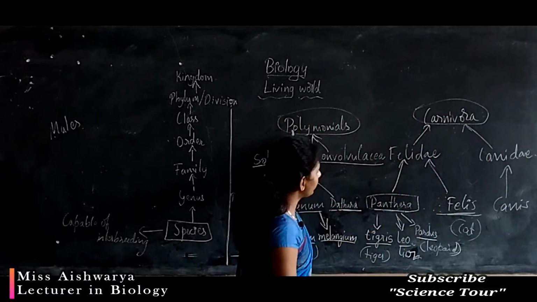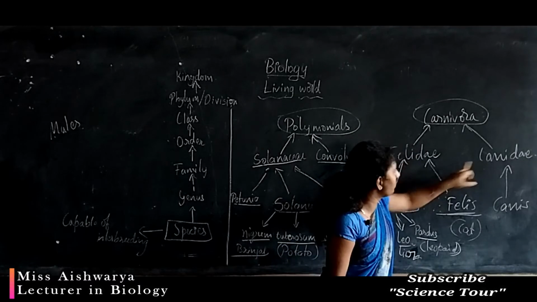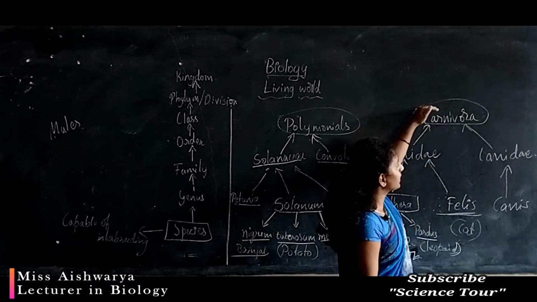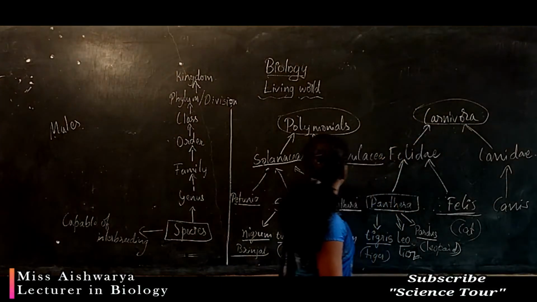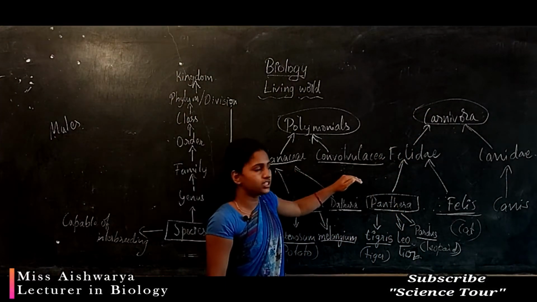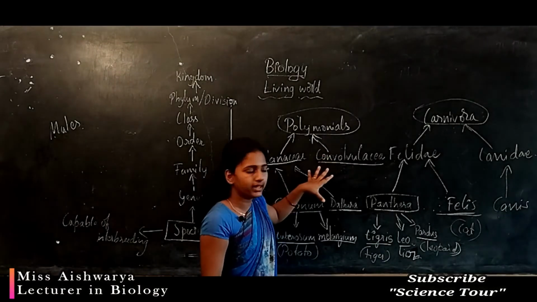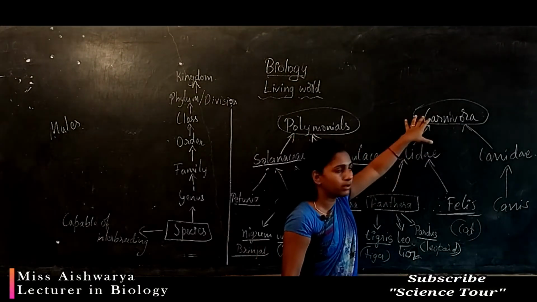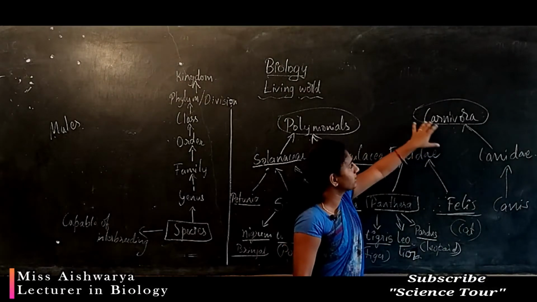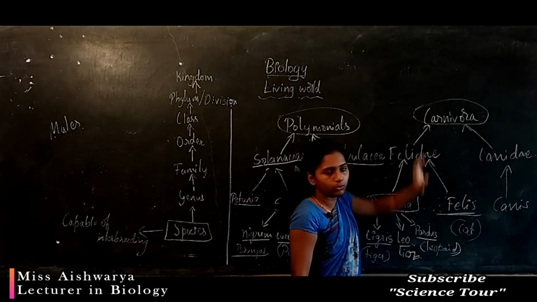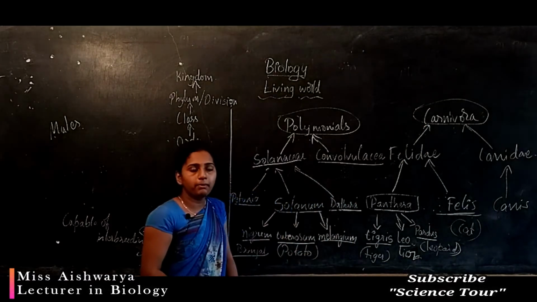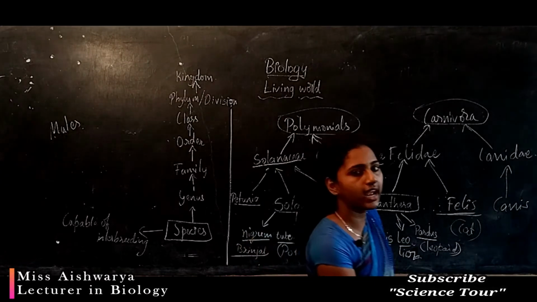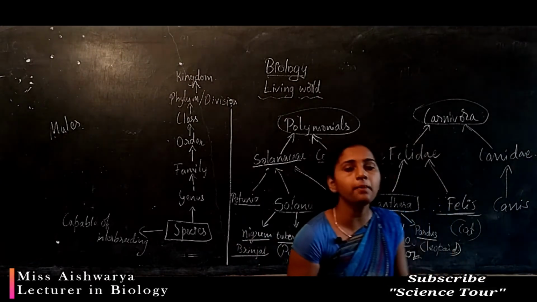The group of these two families, Felidae and Canidae, comes under the order Carnivora. Here Solanaceae and Convolvulaceae is the plant example, which comes under the order Polemoniales, and this is an example for animals, which come under the order Carnivora. So a group of families which forms the next level of category, we'll call it an order.